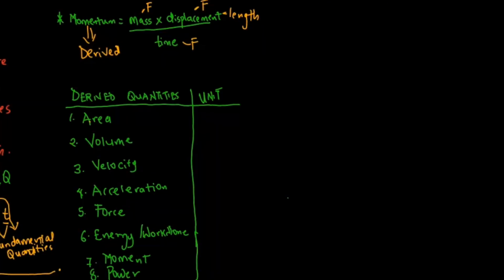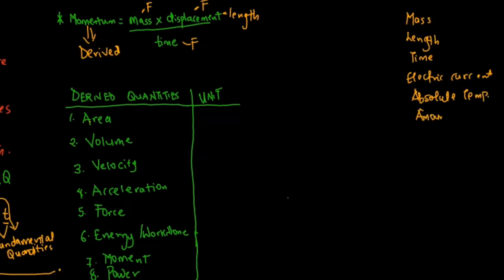Now there's one thing I want to tell you. Remember, we have 7 fundamental quantities, which are mass, length, time, electric current, absolute temperature, amount of a substance, and luminous intensity.